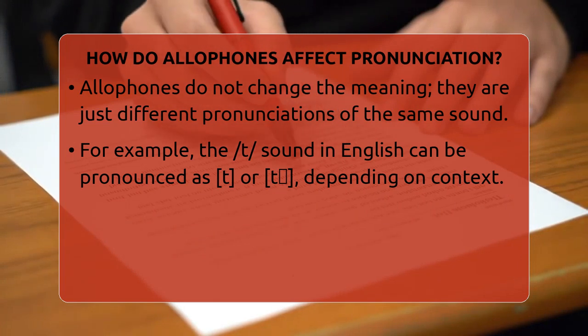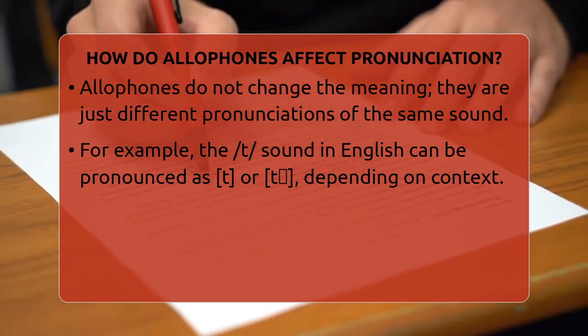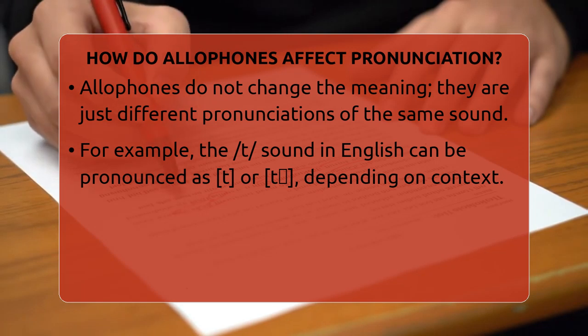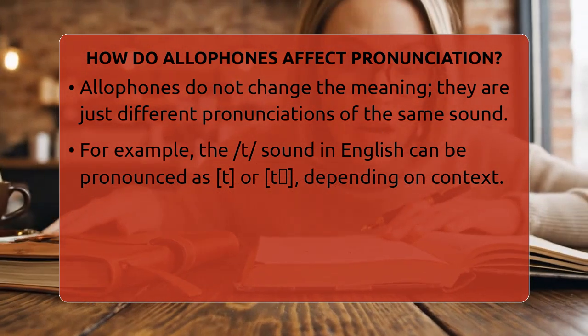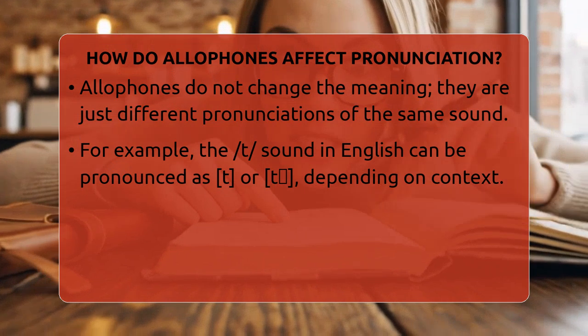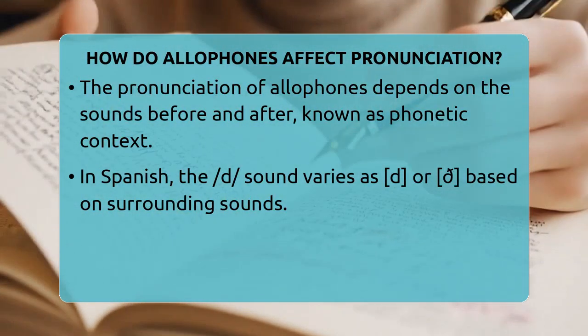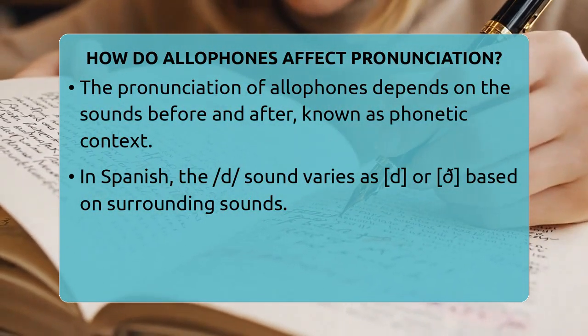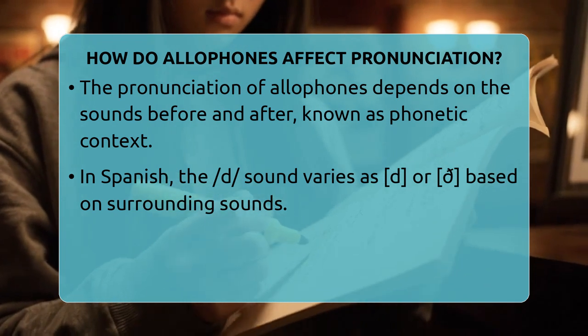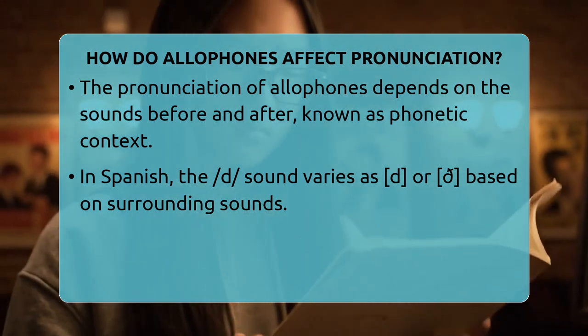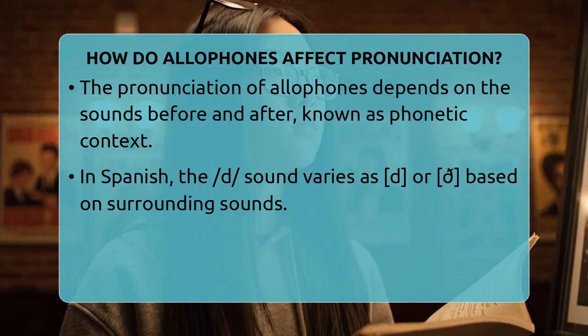Second, sometimes allophones happen without any specific reason. This is called free variation. For example, in clear speech, the L in lucky might be pronounced as a regular alveolar L or a dental L, which is made with the tongue touching the teeth. Both are correct and do not change the word's meaning.